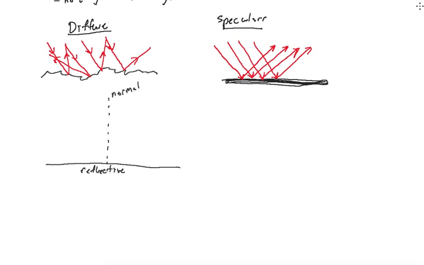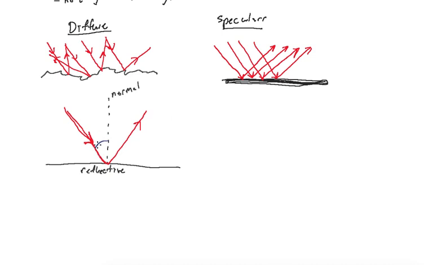Okay? And light is going to come in at some angle, and it's going to hit this. It'll be a little easier if I draw it backwards. So the light is going to come in this way. In comes my nice straight line light, and then it's going to reflect off at the same angle. And the angle it bounces off at is going to match the angle it came in at.